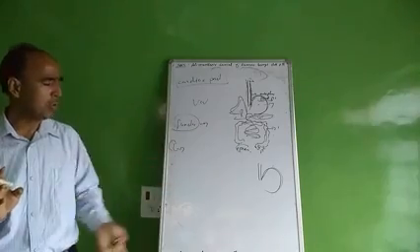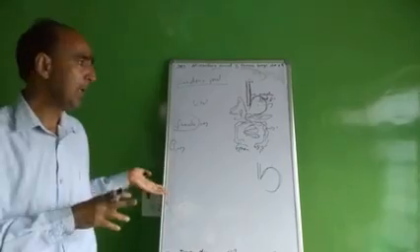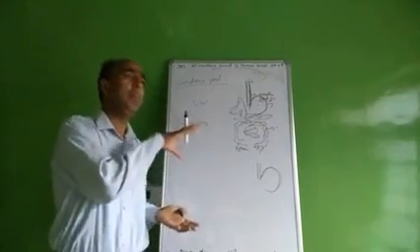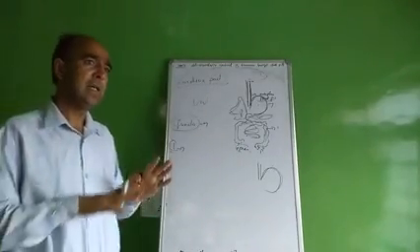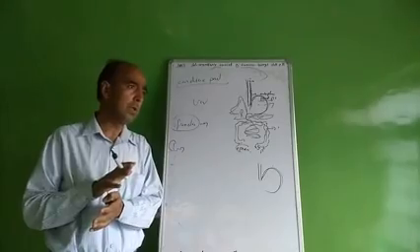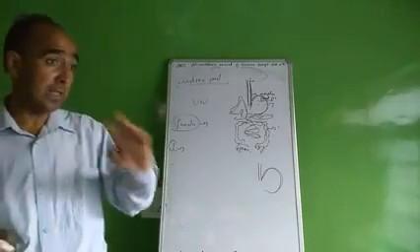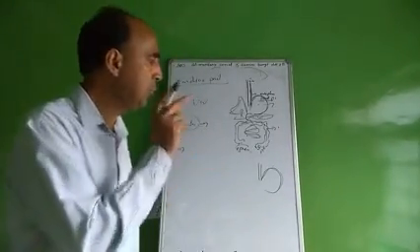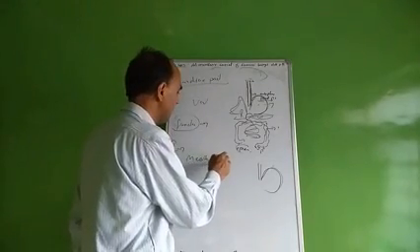And I already told you about churning of food, partial digestion, and regulation of the flow of food into the small intestine. The third function is that the stomach secretes the hormone gastrin. The fourth function is the mechanical breakdown of ingested food.